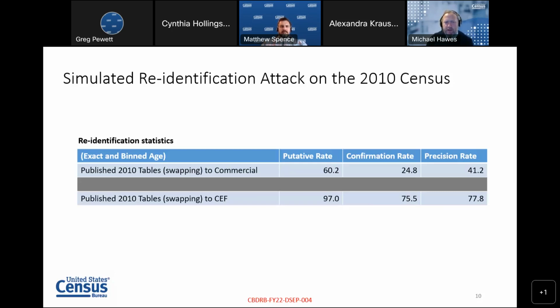It's the percentage of confirmed re-identifications out of the total population of possible re-identifications. So the 41% and the 78% that you see there are essentially the attacker's confidence that they got the re-identification correct. Again, 78% confidence on a re-identification is pretty alarming, because it means that the attacker is right three times out of 4.